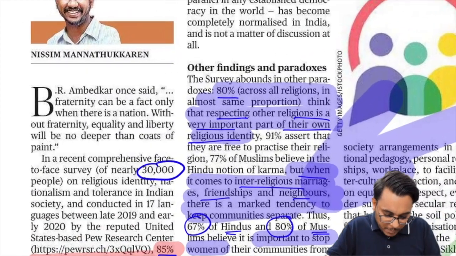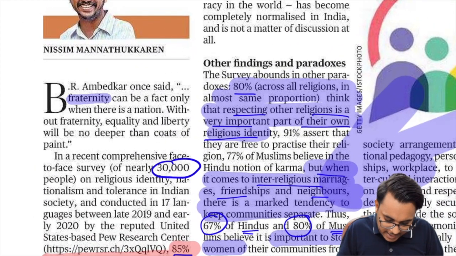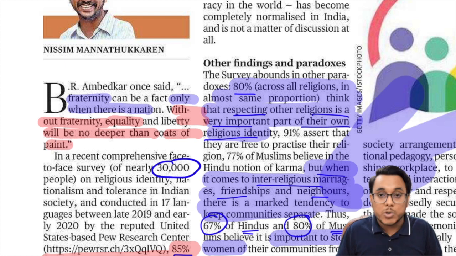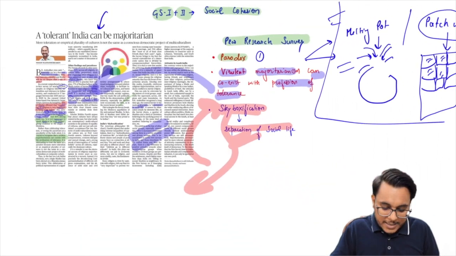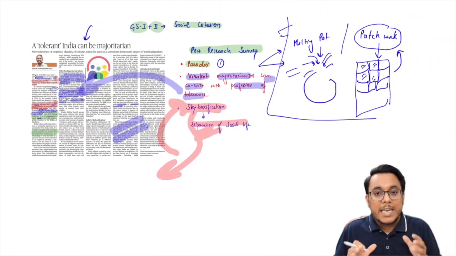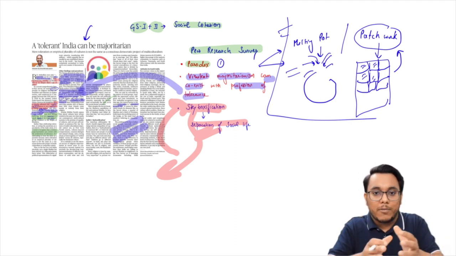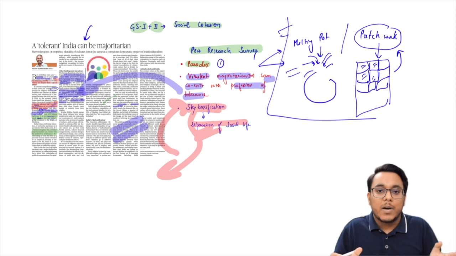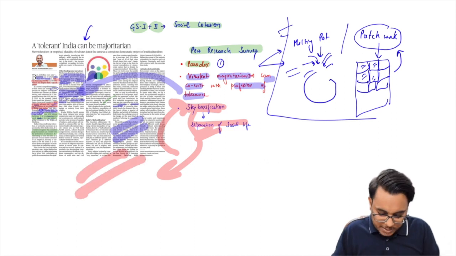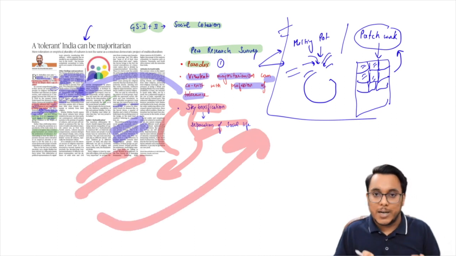So guys, even Dr. B.R. Ambedkar had said that fraternity can be a fact only when there is a nation, and it has been said that without fraternity, equality and liberty will be no deeper than coats of paint. So guys, fraternity needs to be there, which is a very defining aspect of one's national identity. It brings a kind of cohesion, it brings a kind of harmonious living. So all such ideas have been given in this particular article.